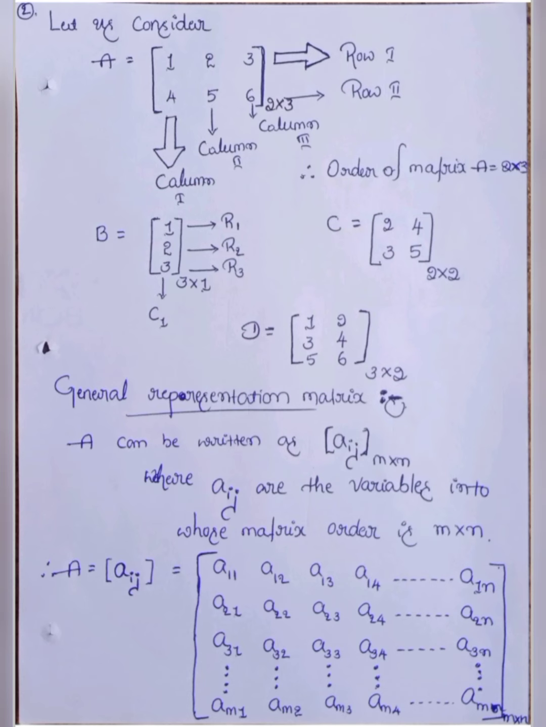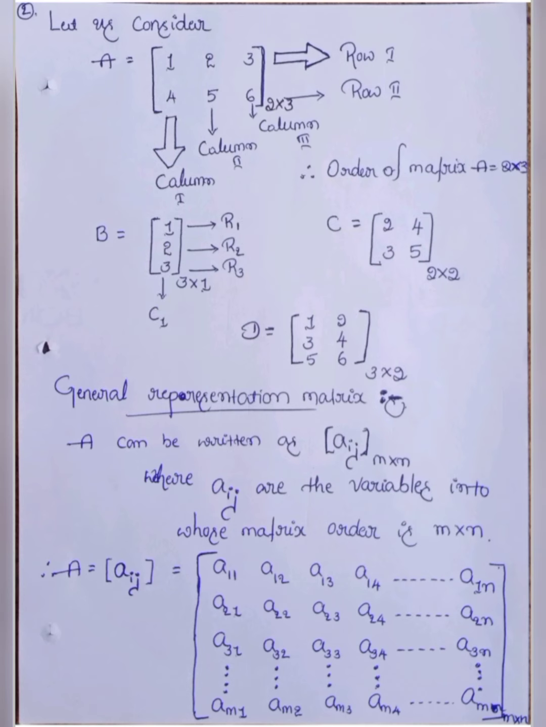Capital B equals the matrix 1 2 3. So what is the order of the matrix in this? How many rows are there? We have 3 rows, 1 2 3. And how many columns are there? Only one. So what is the order of the matrix? 3 by 1.